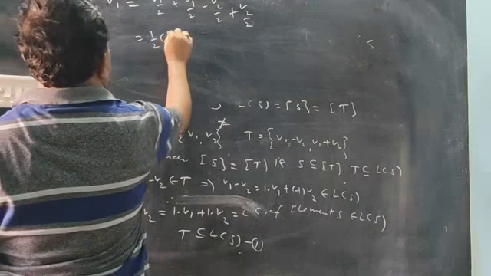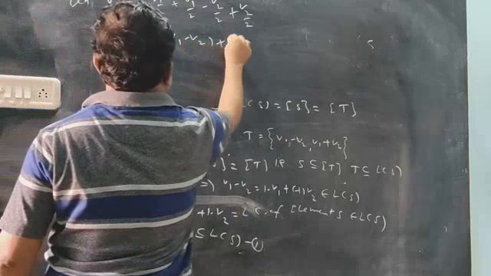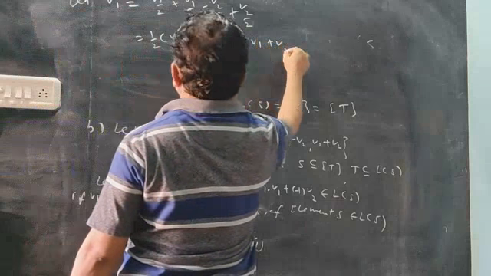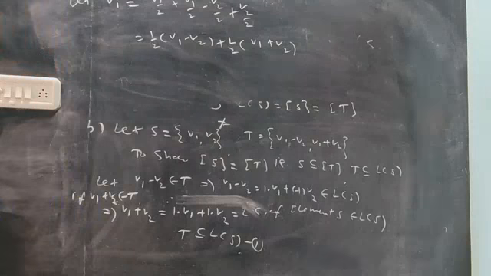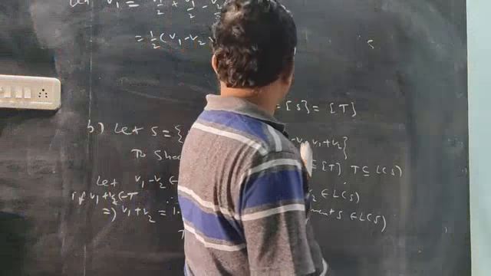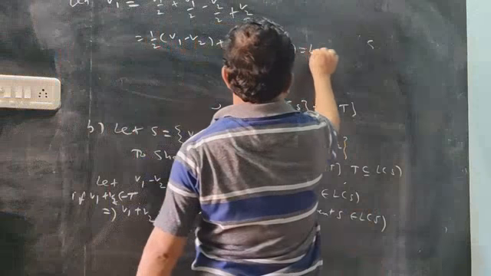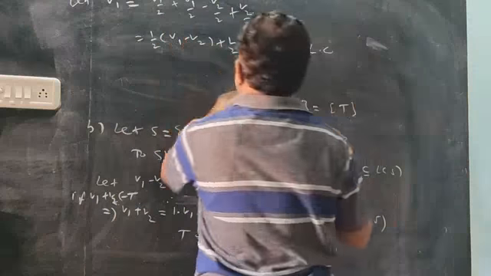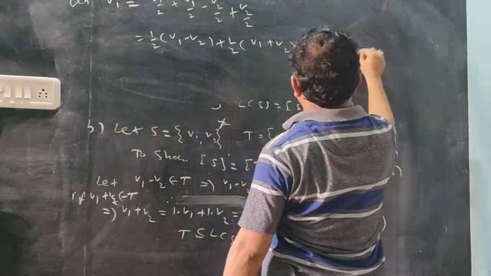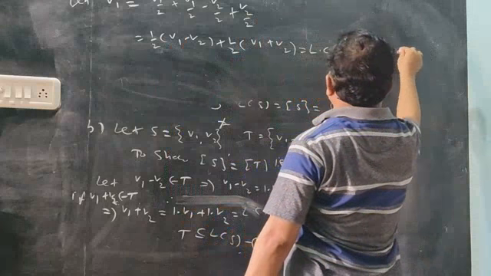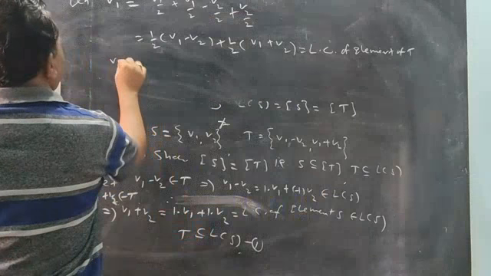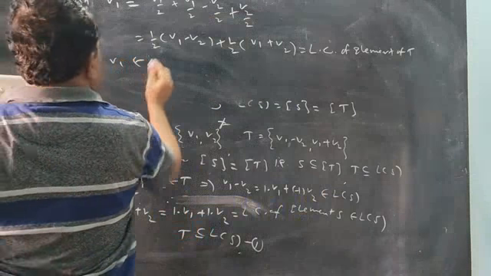So half is common in v_1 minus v_2, and half is common in v_1 plus v_2. So v_1 plus v_2 is an element of T, and v_1 minus v_2 is an element of T, which means it is a linear combination, any scalar multiple, of elements of T. So v_1 is an element of span of T.